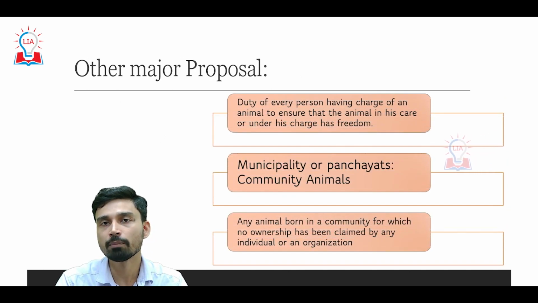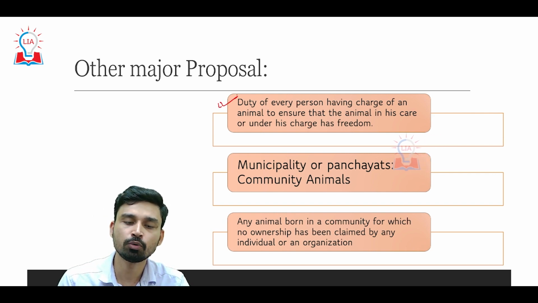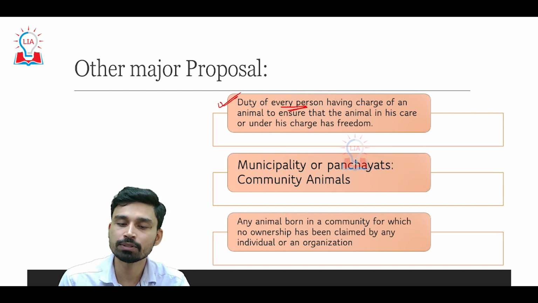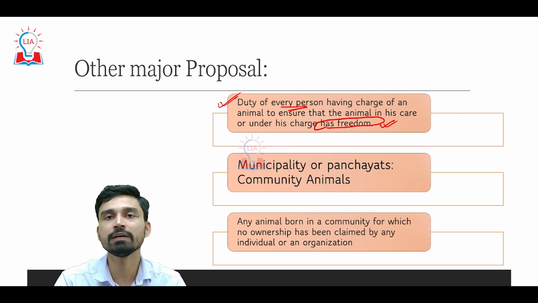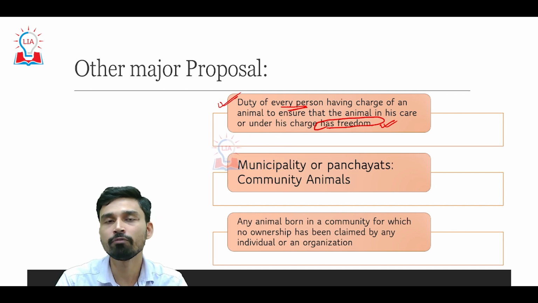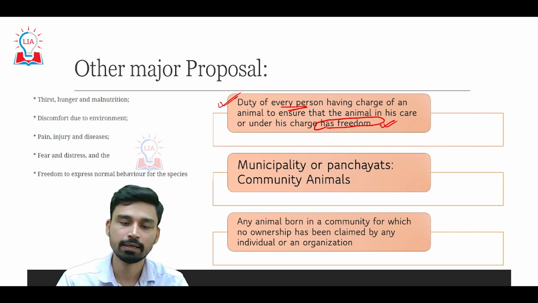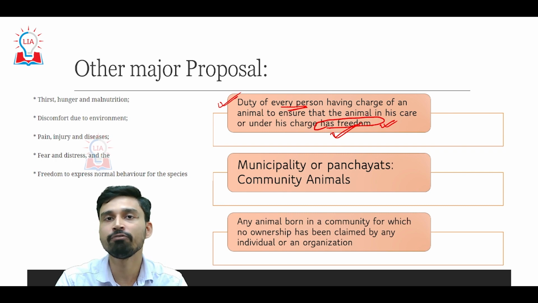Now there are some other major proposals that have been introduced in the bill. The first proposal is that the government has made sure it is enshrined in the bill that it is the duty of every person in charge of an animal to ensure that the animal in his care or under his charge has freedom. Now we know about the freedoms given to the citizens of India, and the Constitution of India clearly mentions what freedoms we enjoy as citizens. However, as far as animals are concerned, this bill not only says that animals should have freedom, but it also defines what kind of freedom we are talking about.